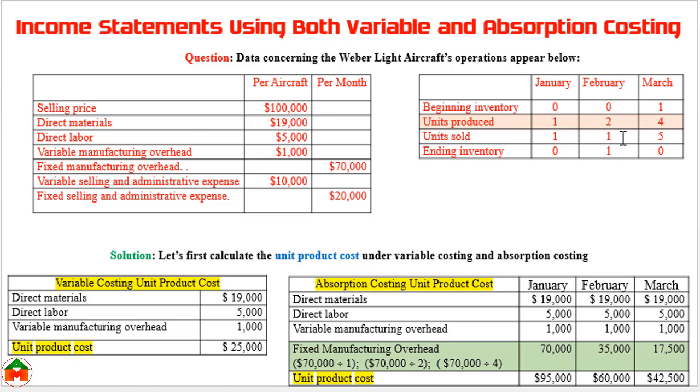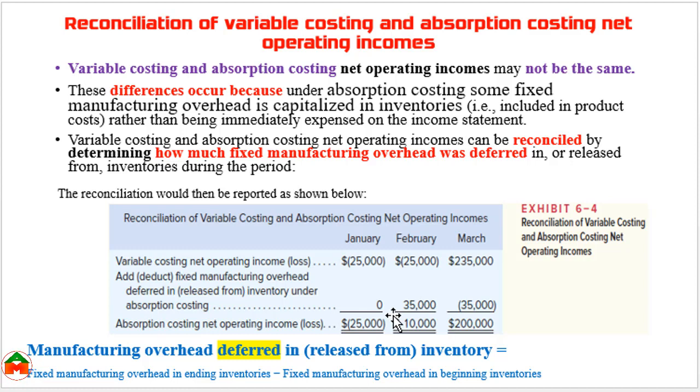That means whenever you produce more but sell less, in that scenario the company managers can increase the profit, because you are showing the fixed manufacturing overhead in the product cost, but since you are transferring the product cost to inventory by not selling the product, there will be less cost. Whenever you are showing less cost, there will be a higher profit. However, for clear understanding, we can see this 35,000.